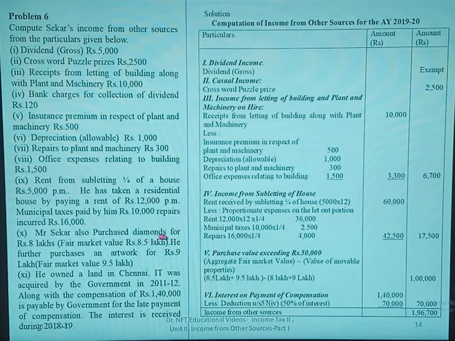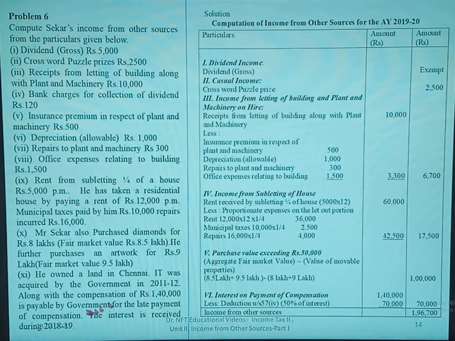Repairs incurred is 16,000. Mr. Shekhar also purchased diamonds for rupees 8 lakhs. Fair market value rupees 8.5 lakh. He further purchased an artwork for rupees 9 lakhs. Fair market value is 9.5 lakhs. He owned a land in Chennai. It was acquired by the government in